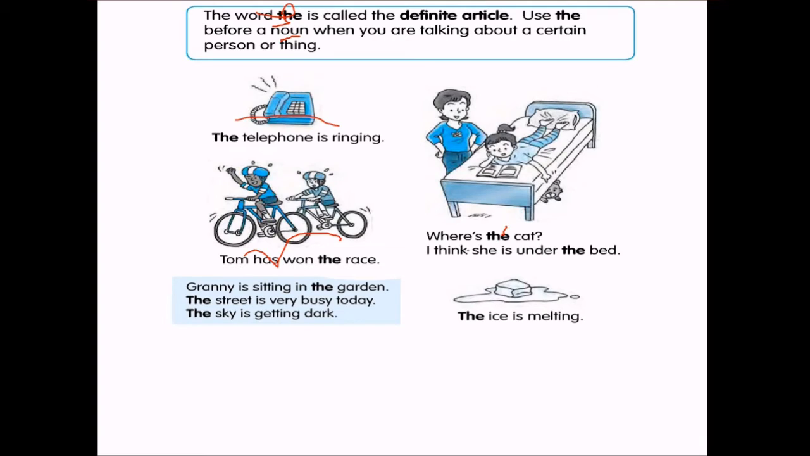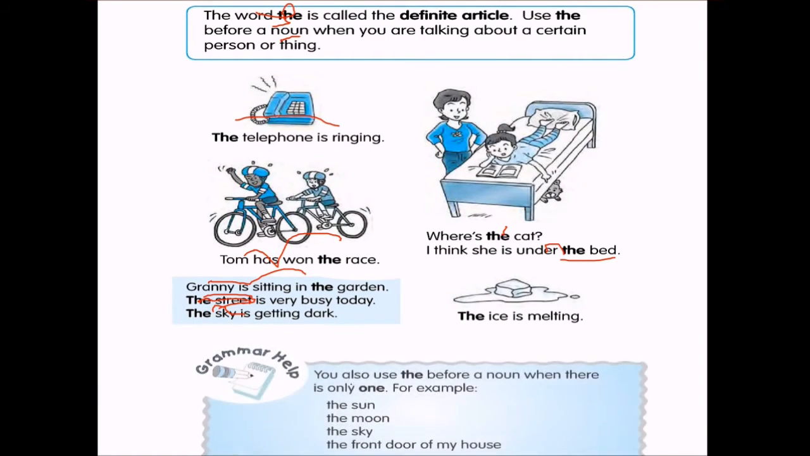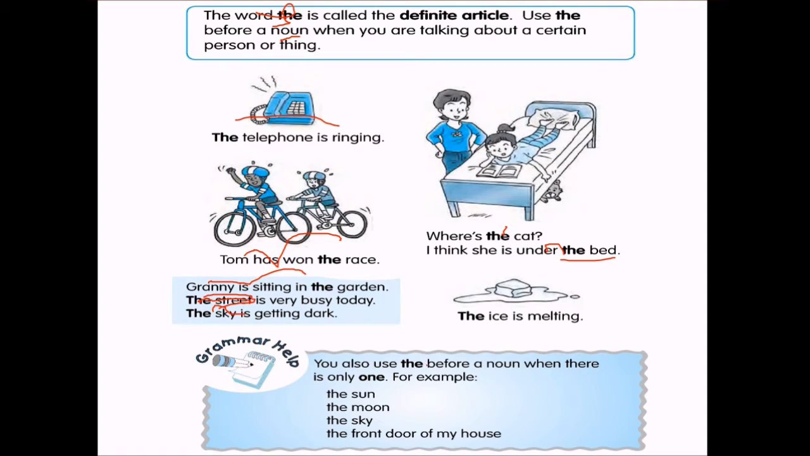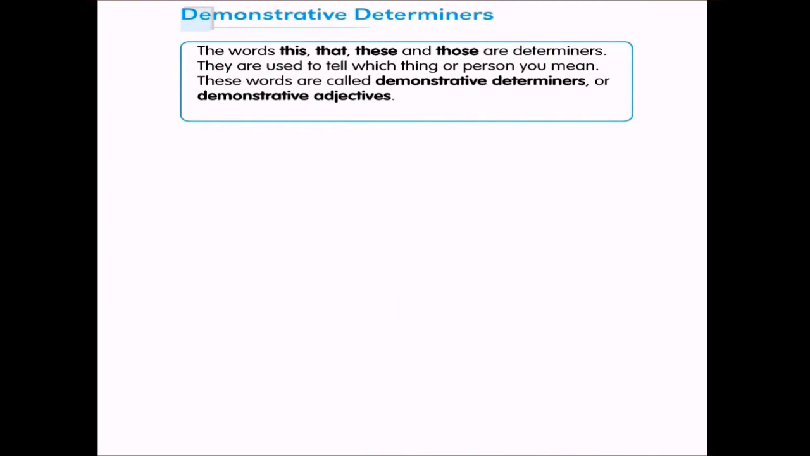Where is the cat? I think she is under the bed. Under the bed. Granny is sitting in the garden. The street is very busy today. The sky is getting dark. The ice is melting. You also use the before a noun when there is only one, like the sun, the moon, the sky, the front door of my house.